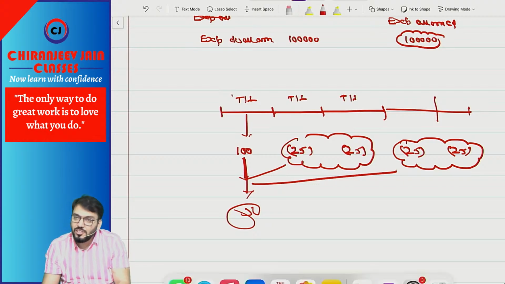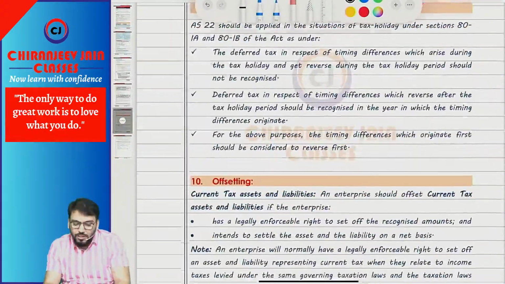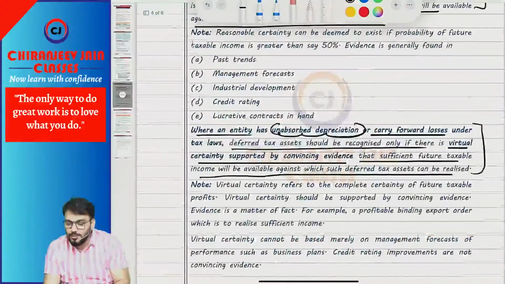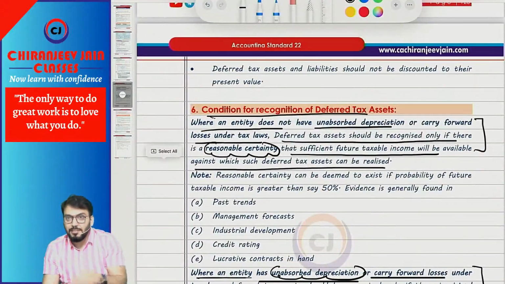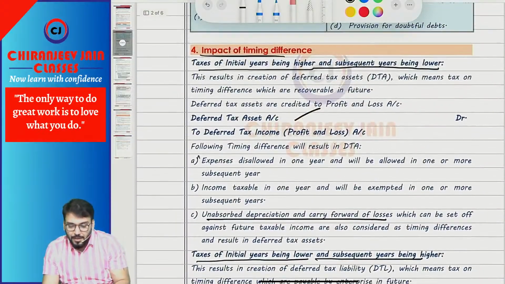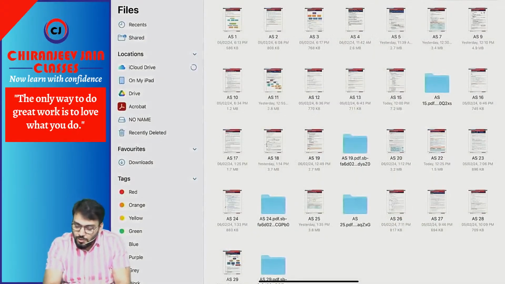Only this much you need to understand. I hope you have understood. So with this, all the points we have understood. The balance points are not so important from the exam point of view. It will do, but have a look once, okay? Okay sir, understood. So AS 22 is also completed.